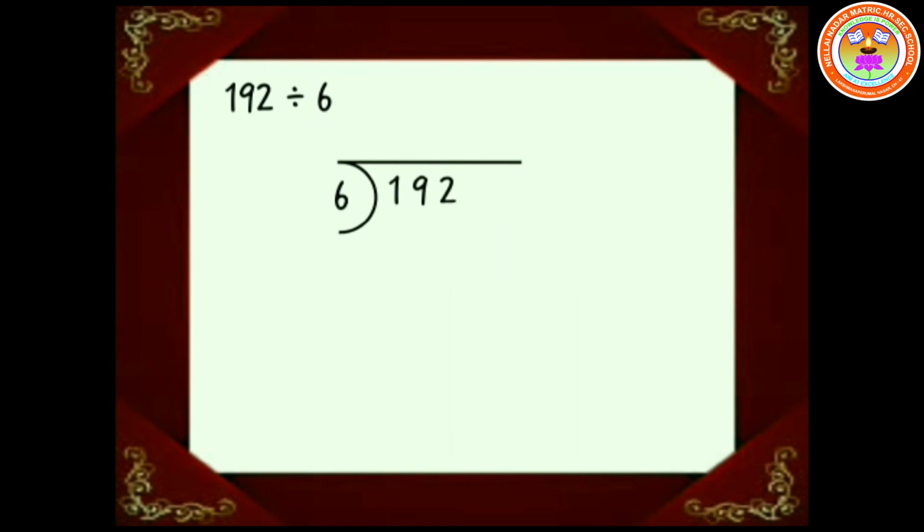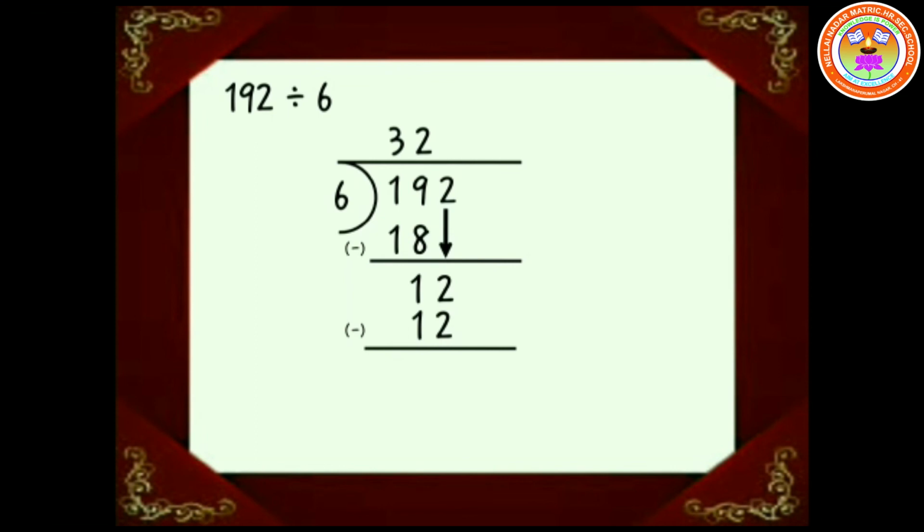Take 1 in the dividend, which is not divisible by 6. Hence, we combine the next digit in the dividend on the right, and divide 19 by 6. 6 divides 19 3 times, that is 6 threes are 18. Hence, the quotient is 3 and the remainder is 1. Now drag 2 to form 12. 6 divides 12 2 times, that is 6 twos are 12. Hence the quotient is 2 and the remainder is 0.